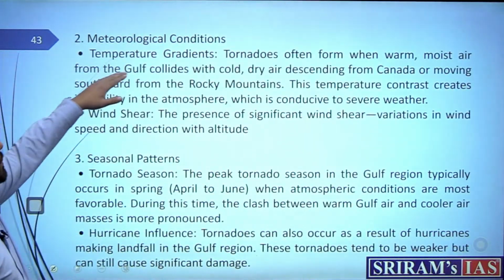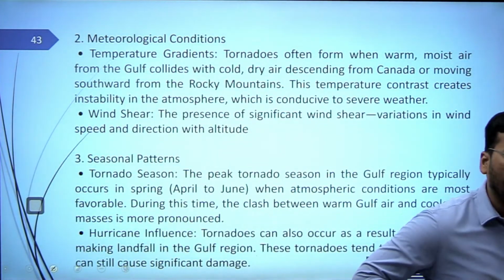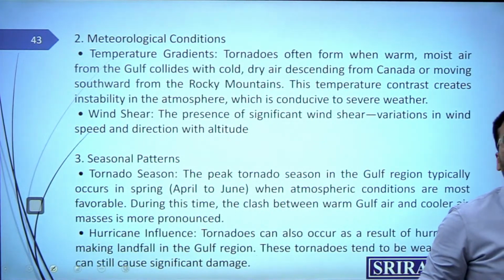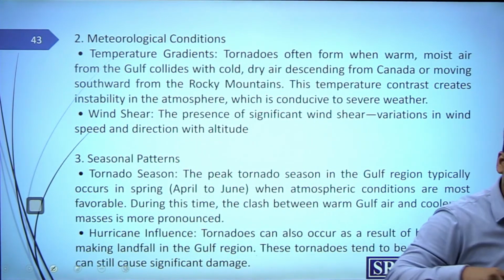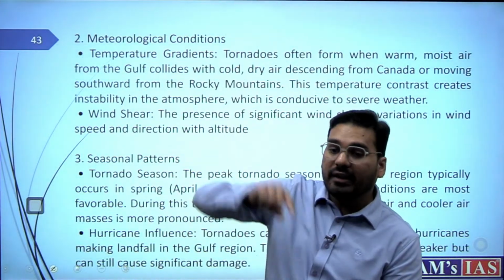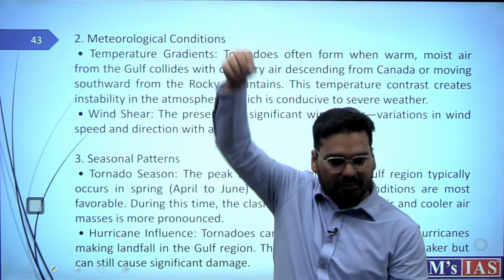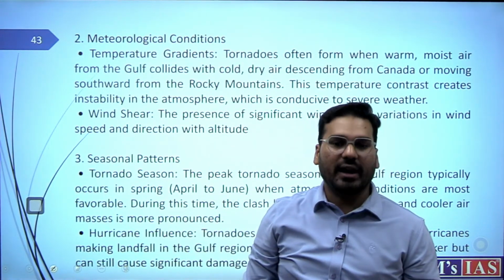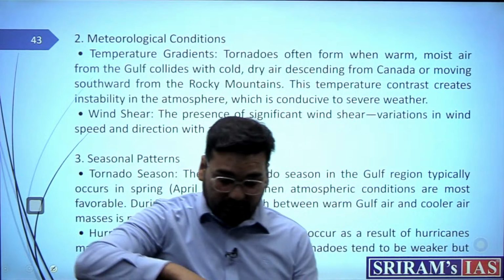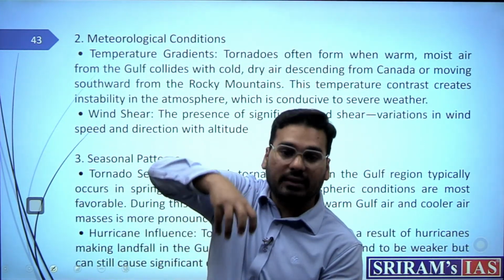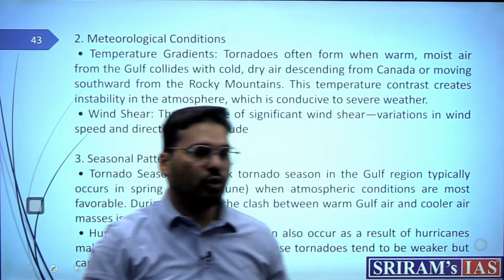Then meteorological condition like temperature gradient and wind shear is very high. Temperature gradient, why? Because on one side you have warm air mass, the other side you are having cold air mass. So because of that, the temperature gradient is very high. Low pressure, high pressure conditions are very high. And once the wind start moving up, the speed also increases, because every layer the speed keeps increasing. The PGF, say vertical PGF, is very high. Pressure gradient force is very high. Because of that, it keeps going up like this, very fast, right? And it is so much so that it can suck up anything from that area, loose material, anything from that area, and it can actually throw it somewhere else.